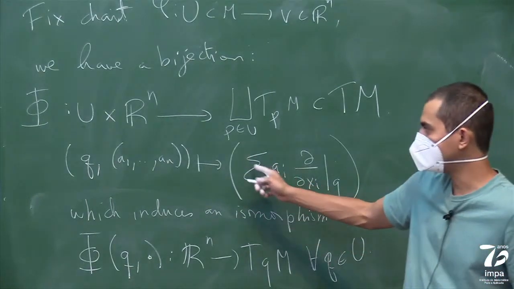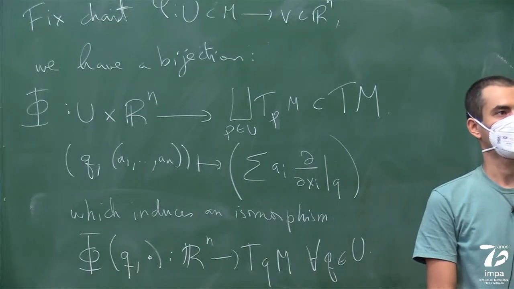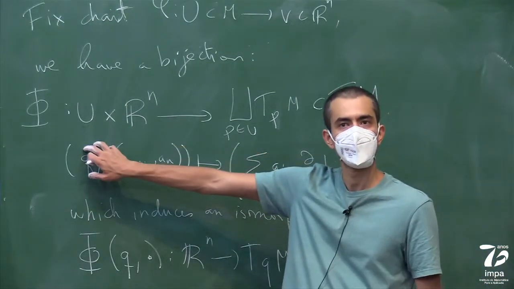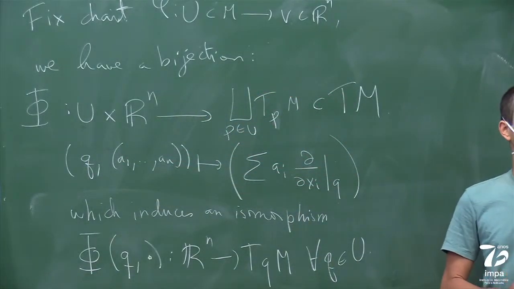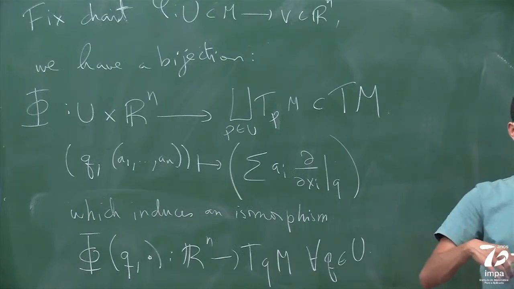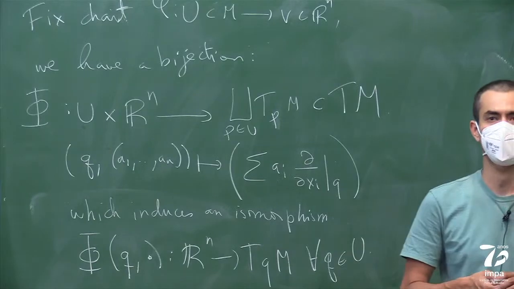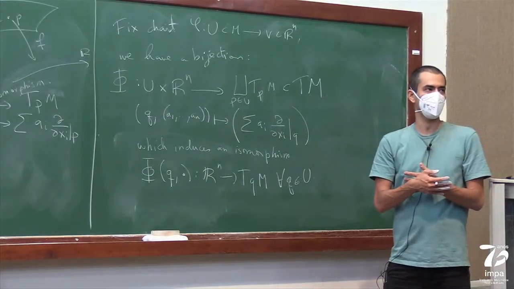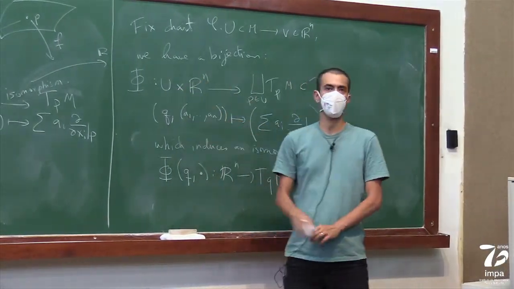So now we can use this bijection to topologize the tangent bundle. So you basically say, the image of all these open sets is going to be an open set in TM, and you take the topology generated by these. I didn't define how you generate the topology, but I think it's not very hard to imagine. So you just glue these tangent spaces all together, using the topology that's induced by the product.